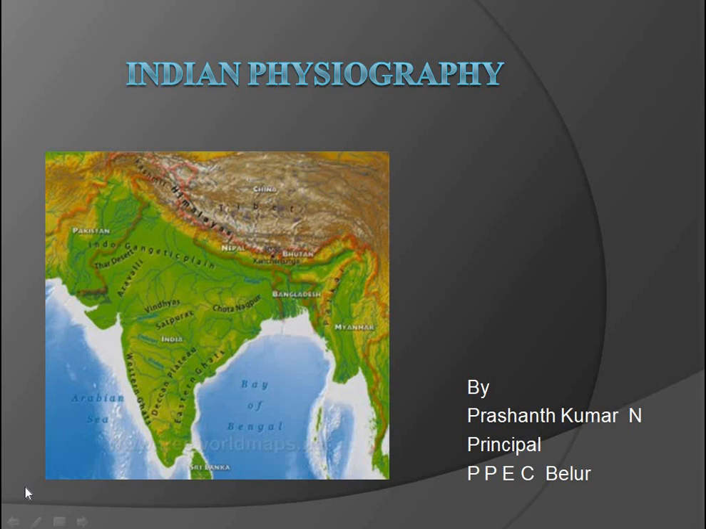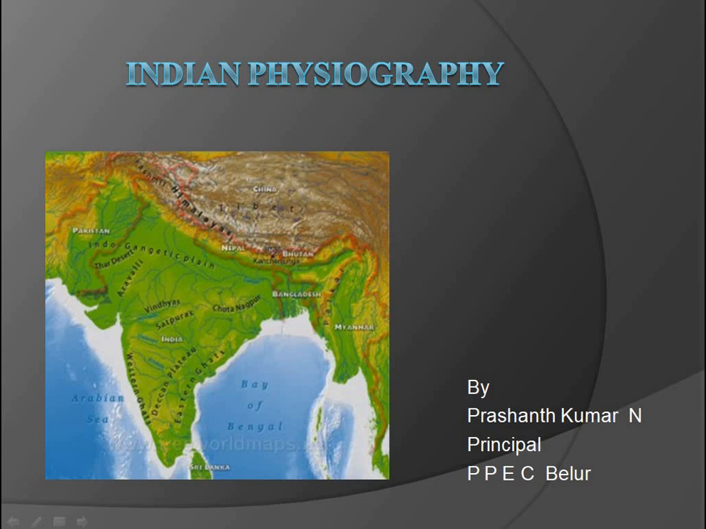Today, let us discuss about Indian physiography. India is a great country, as you know. It is called a subcontinent because it has all the features which a continent has. It includes mountains, plateau, plains, valleys, coastal plain, everything, and it influences the river system, climate, natural vegetation, land use, agriculture, transport, distribution of population, etc.